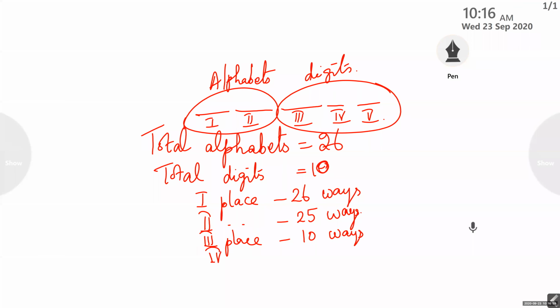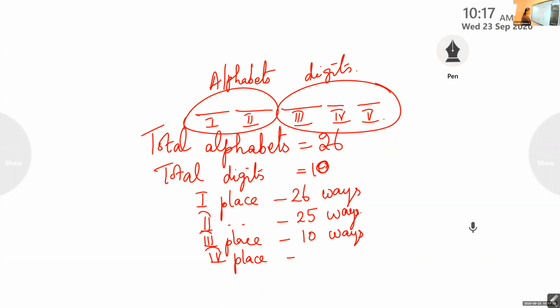Ma'am, if 0 comes? Yes, no problem. Here we are not specifying that it is a 3-digit number. What is given? You want a 5-digit code. First two will be alphabets, the next three will be some digits. So we can use 0 also there.